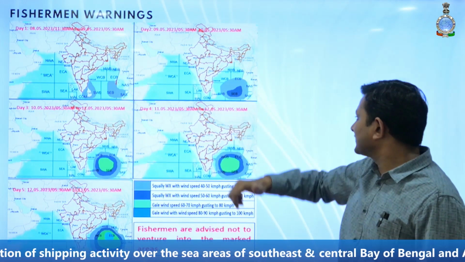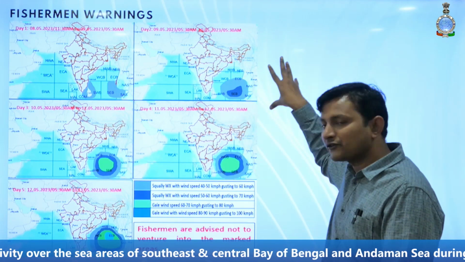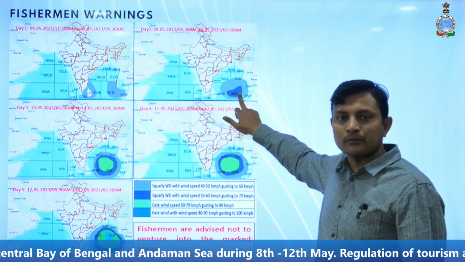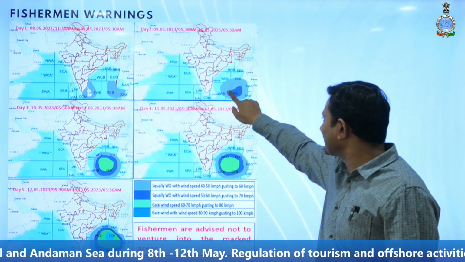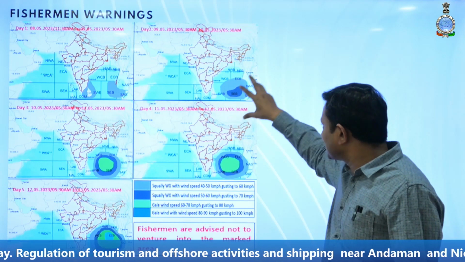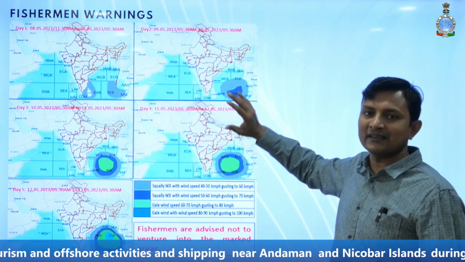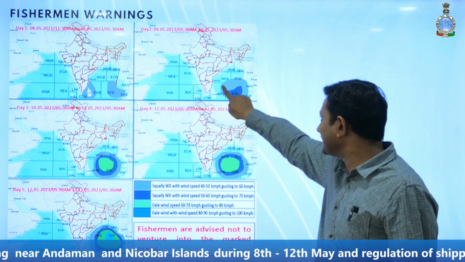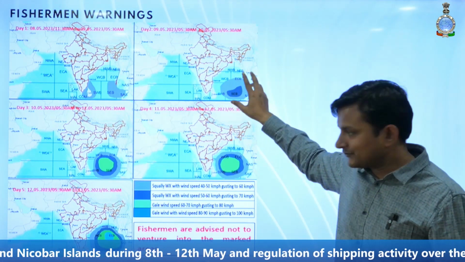Tomorrow, 9th of May, squally weather with wind speed reaching 50 to 60 kmph is very likely to prevail over the southeast Bay of Bengal and adjoining areas of the South Andaman Sea. And in adjoining areas of this region, there will be squally weather with wind speed of 40 to 50 kmph, which are shown in the light grey shaded form.